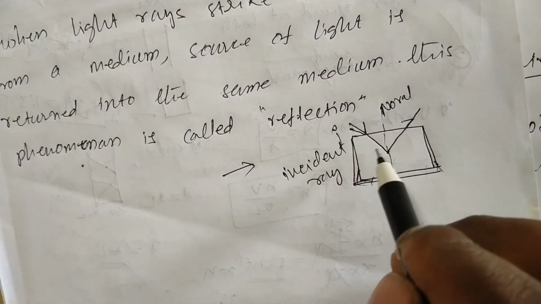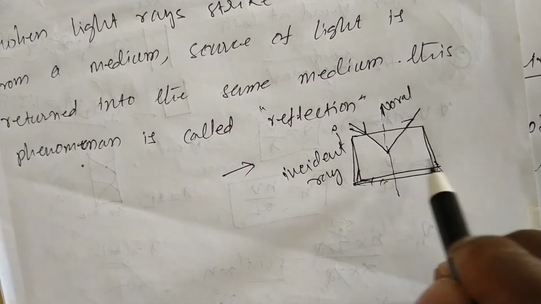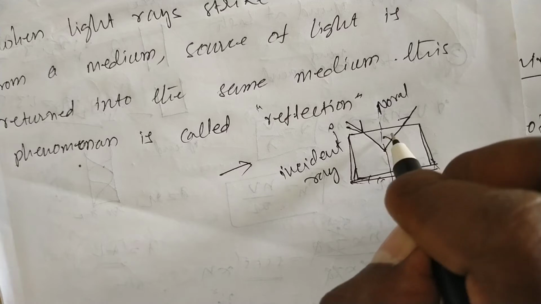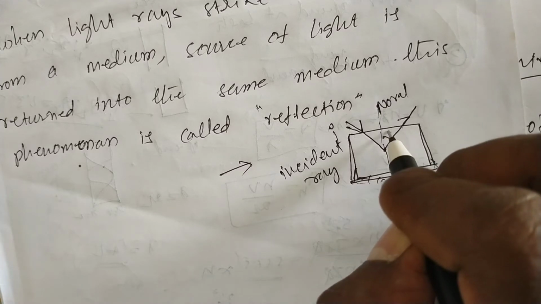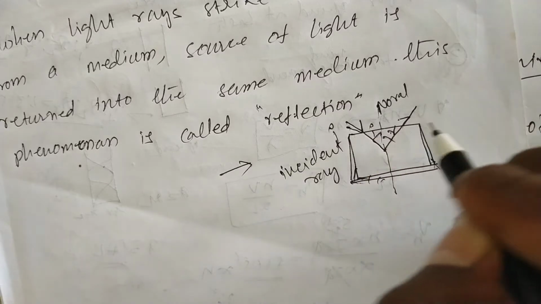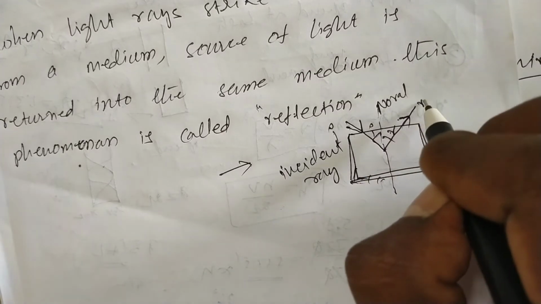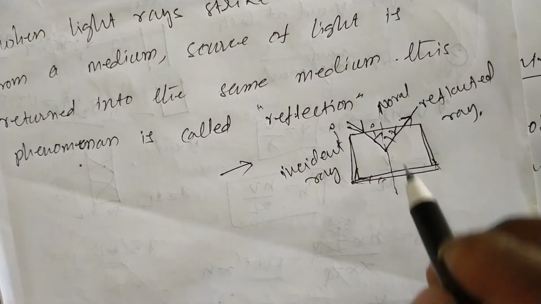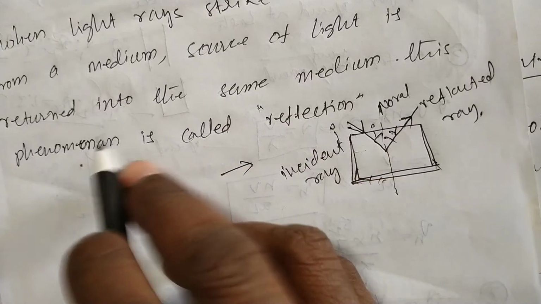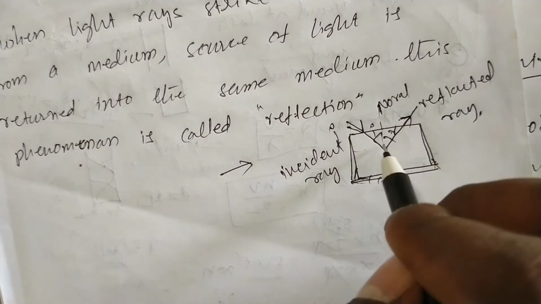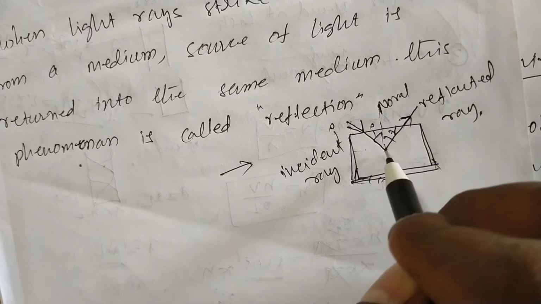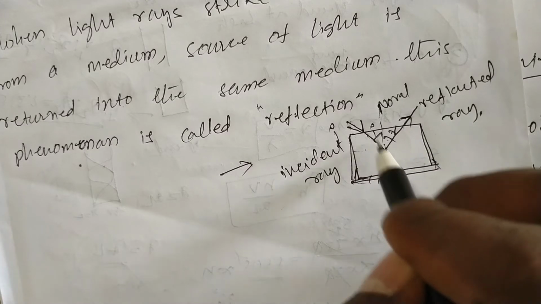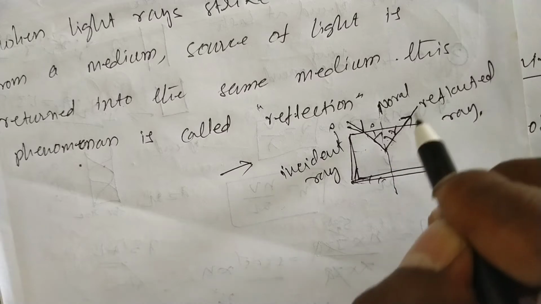When the incident light falls on the mirror, it is reflected with some angle. This angle is the reflected angle, and this angle is the incident angle. This is the reflected ray. This is the change in path, meaning the light changes to another direction.